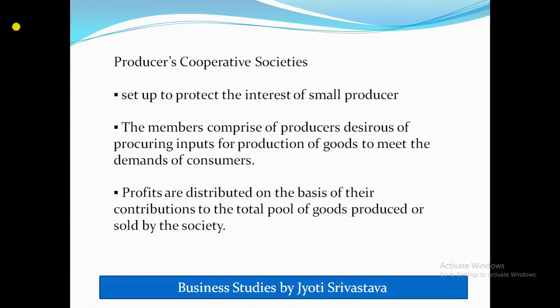As per the demand of the consumer they are going to produce the goods, and whatever profit they get, they will distribute on the basis of their contribution to the total pool of goods produced or sold by the society.